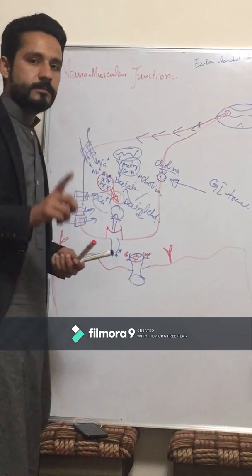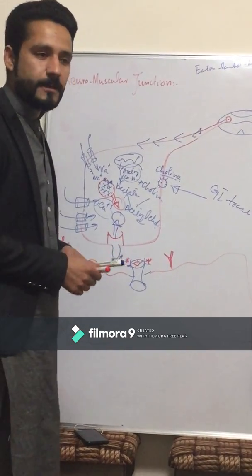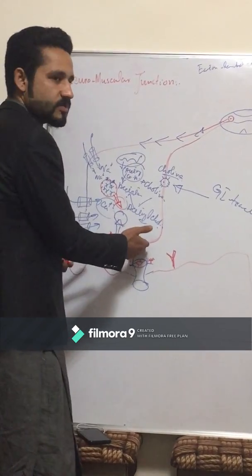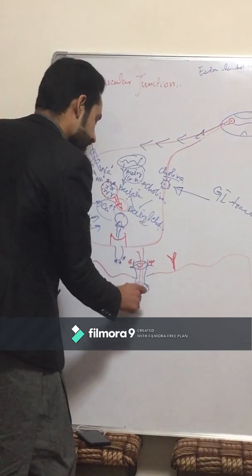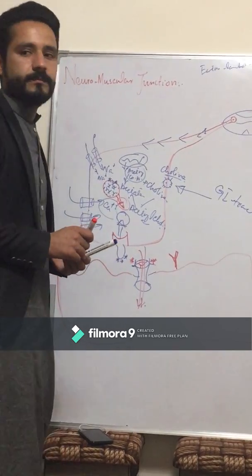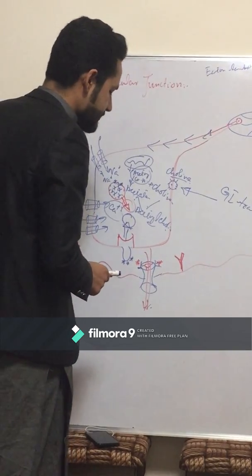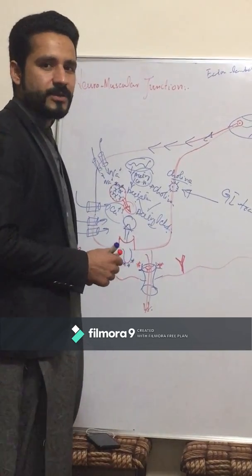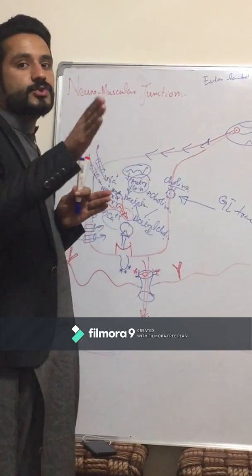Now the neurotransmitter will bind into the receptor site. As you know, there are sodium ions, so the sodium ions will move into the intracellular environment. But there is not much sodium to lead the resting membrane potential into the threshold potential.